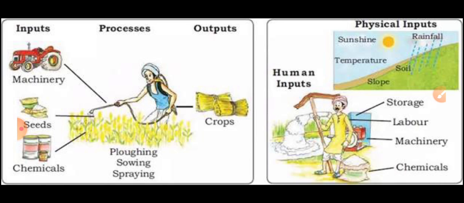Storage means after the harvest, there should be good conditions for storing these crops. Then labor means people, human resources. Then machinery means tools used in agriculture. Then chemicals means fertilizers, insecticides, pesticides, etc. So all these are essential things involved in the agriculture field, in cultivating different types of crops.